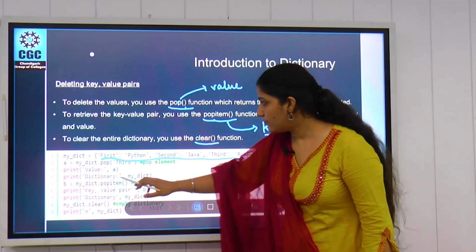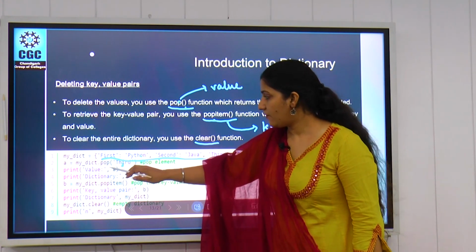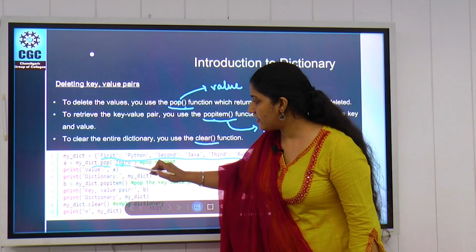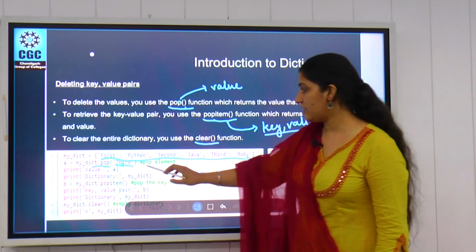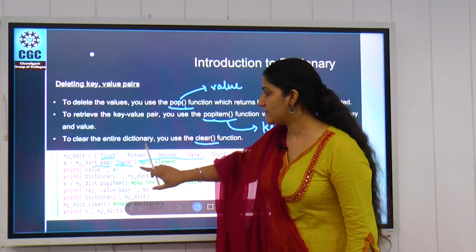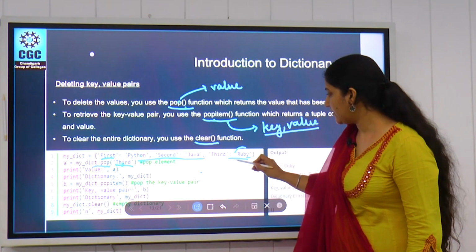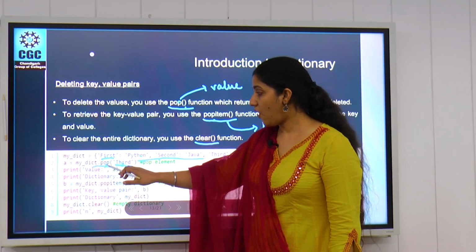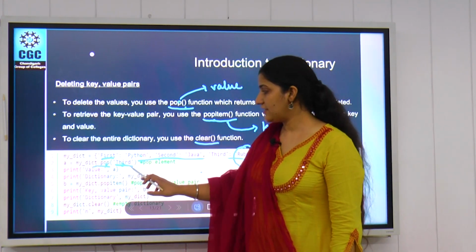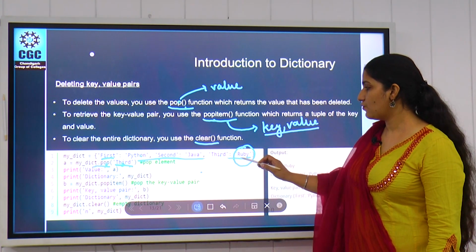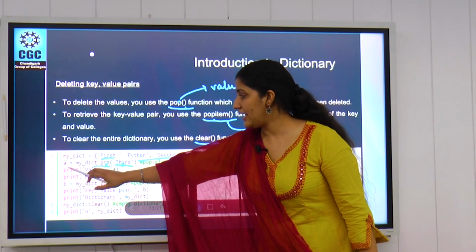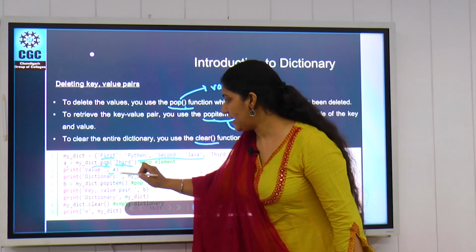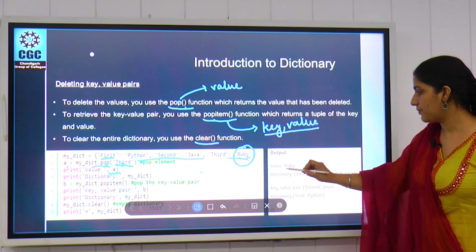So when we want to remove any element, what we can do is simply write the dot pop function with the key whichever you want to remove. With this example, we have this third and we want to remove this value, so this value will be removed. As we know, we are using pop, that means pop will return us the value of this key. Here pop will return us Ruby and Ruby will be stored into this variable a. So if we print this a, we will get the value Ruby.